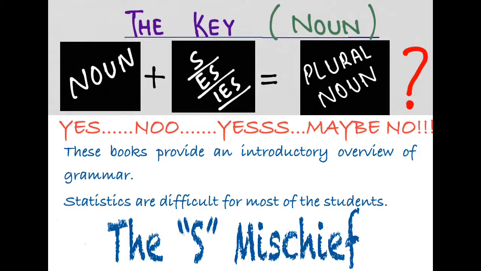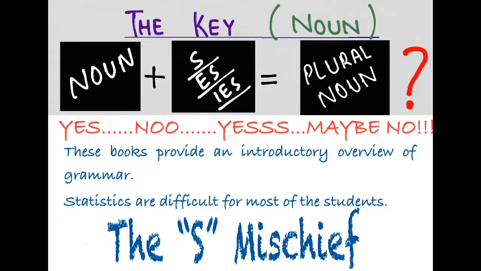Now it should happen that usually, as we know nouns, if there is an s or es or ies added to a noun, the resultant word must be a plural noun. Is it so? This is a question. Yes, no, yes, maybe no. This is a very difficult proposition, whether it is always so that addition of s or es or ies makes a noun plural noun. And this difficulty is the very thing that has compelled me to limit myself to one word subjects in this lecture.